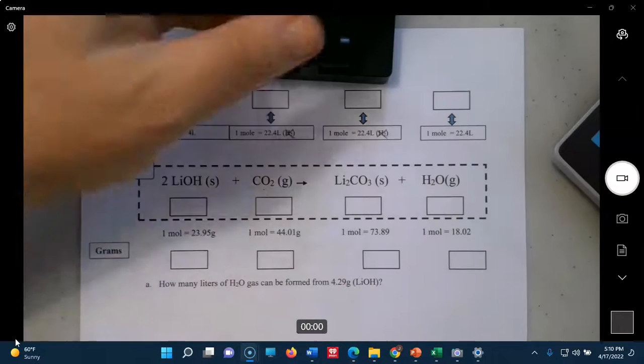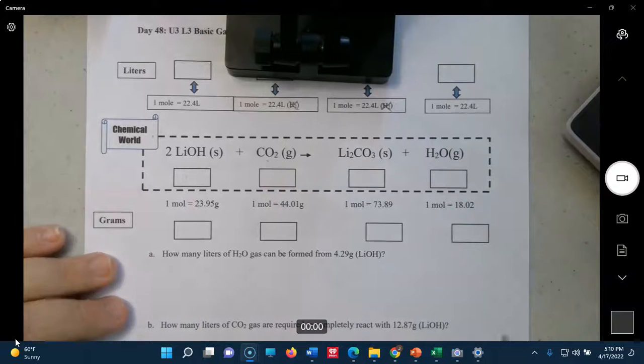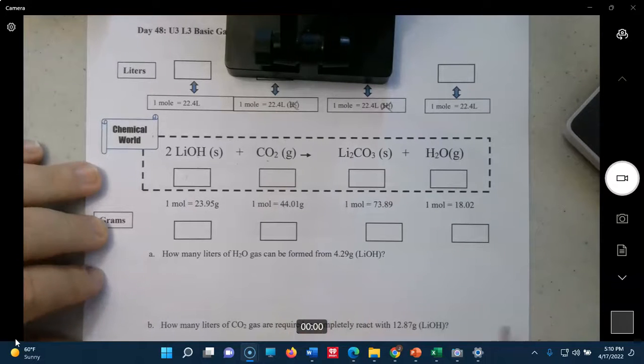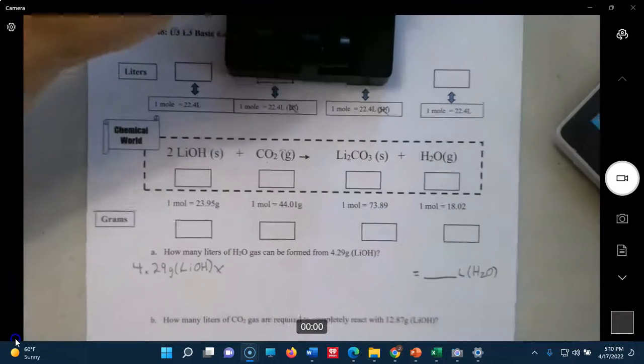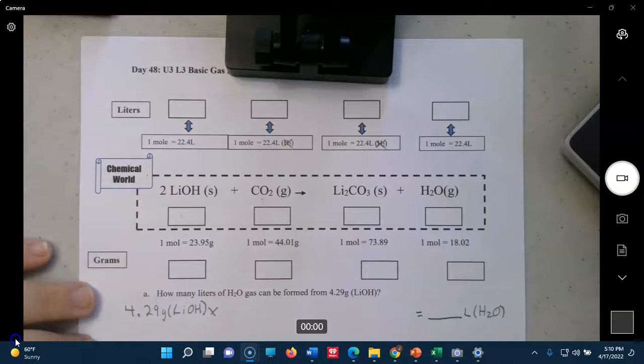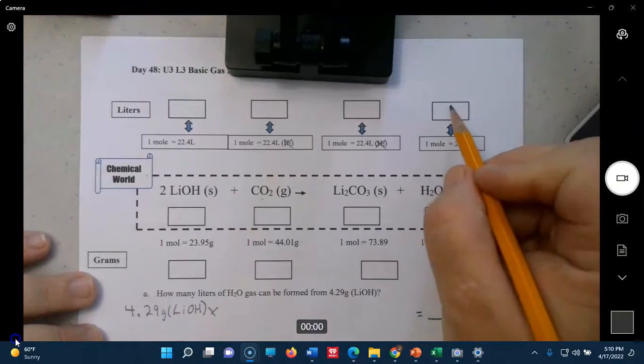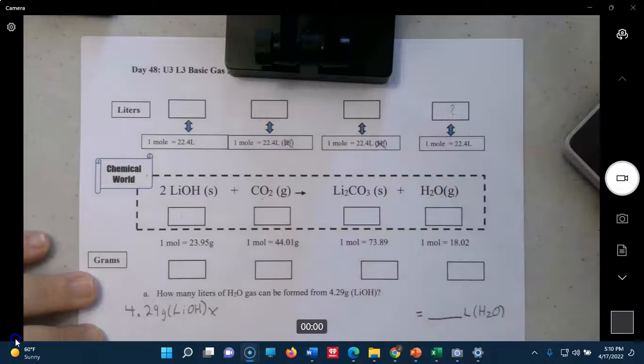So how many liters of H2 gas can be formed from 4.29 grams of LiOH? So here we go. Okay, so we'll go up here. We're going liters of H2 is what we're looking for. It's up here. And it's grams of lithium hydroxide, which is 4.29 down here.